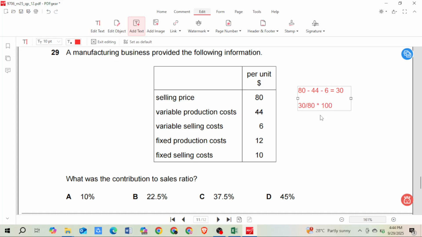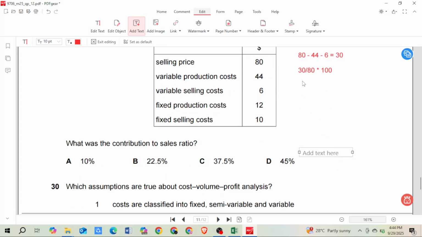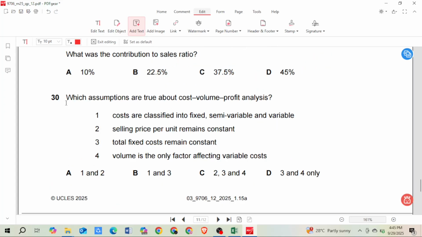That will give you 37.5. Okay, your correct answer is C. Let's write it here, 37.5%.